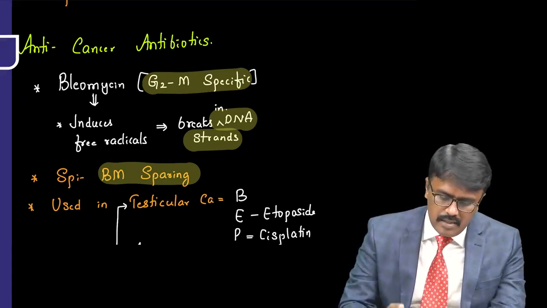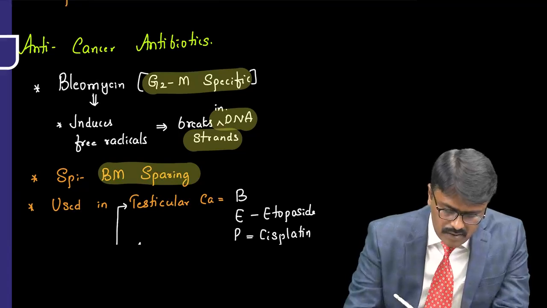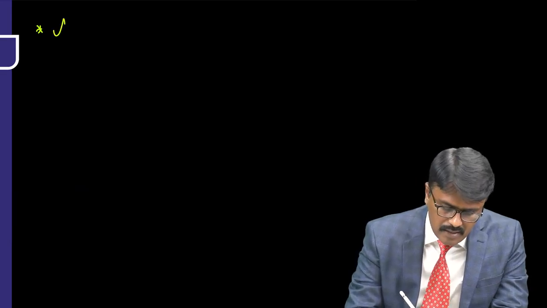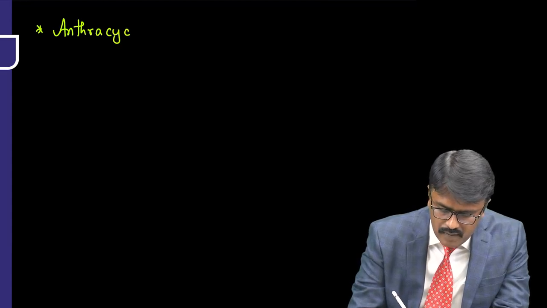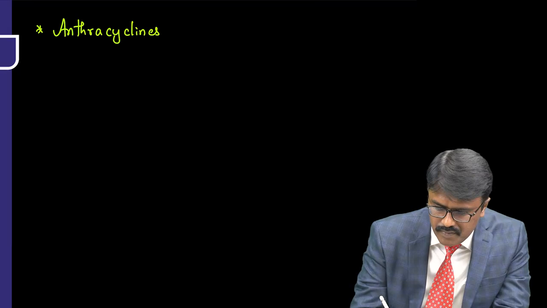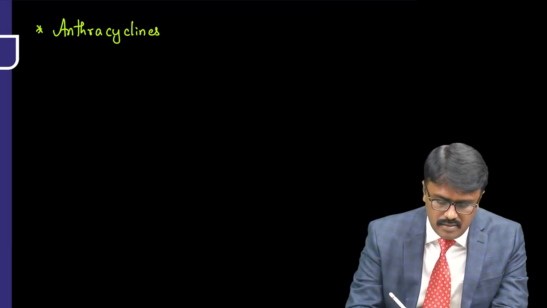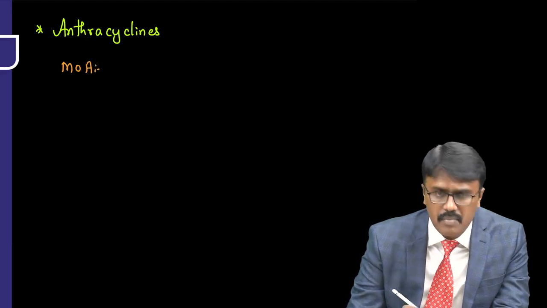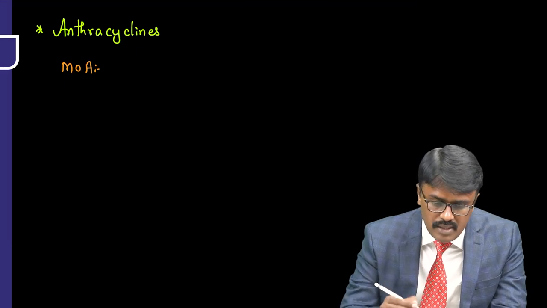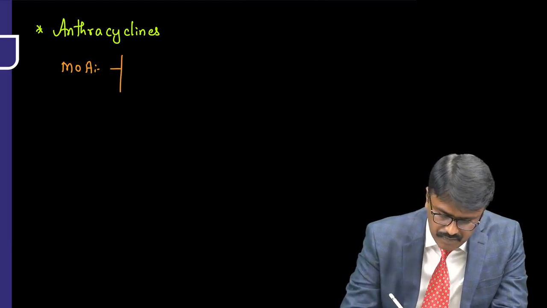Now other anti-cancer drugs we are going to discuss are called anthracyclines. Before I come to the drugs, what is the mechanism of action? Simply remember, they also damage the DNA, but how they damage the DNA is the point.